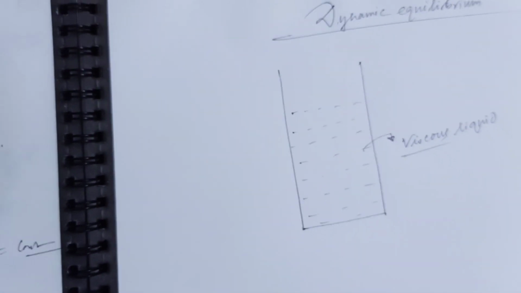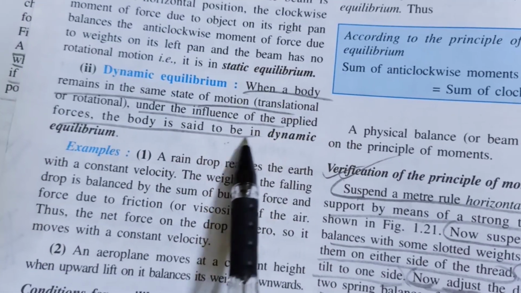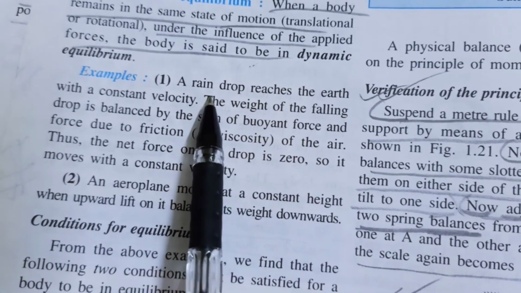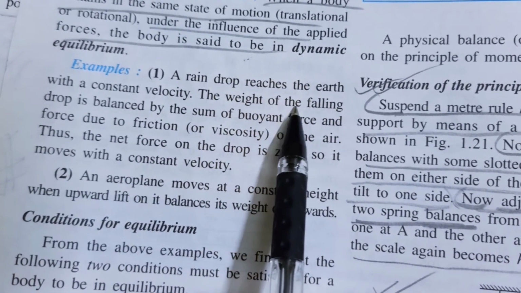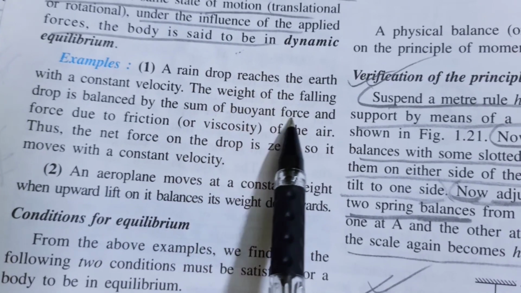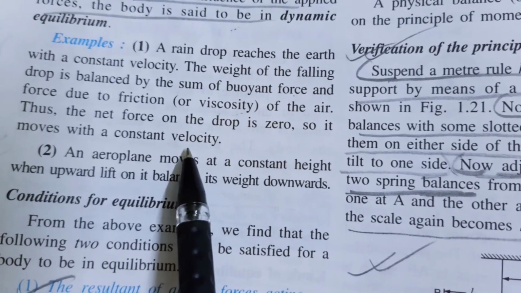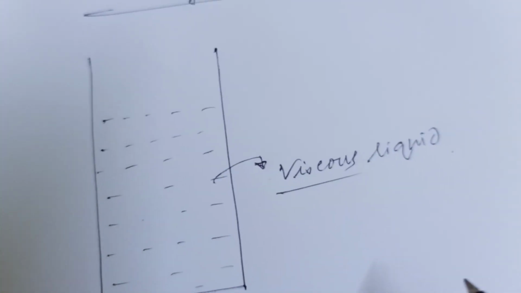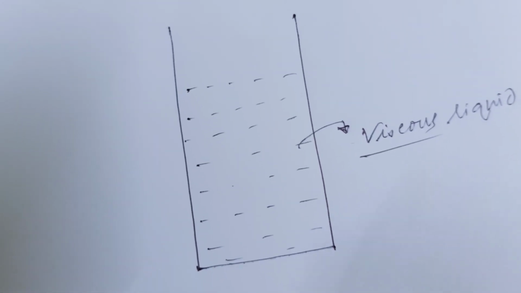What is viscous liquid? You can see in the particular book, a raindrop reaches the earth with a constant velocity, and the weight of the falling drop is balanced by the sum of buoyant force and the force due to friction or viscosity of the air. So what is viscosity? Viscous liquid means it is more sticky than other liquids.